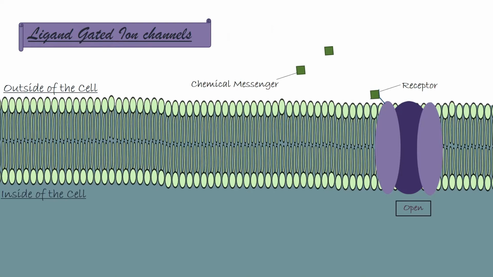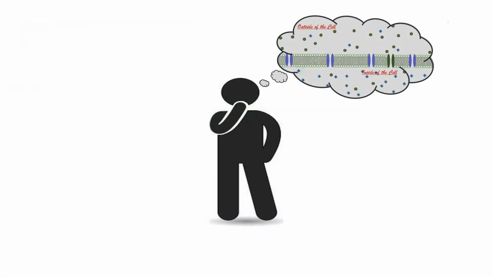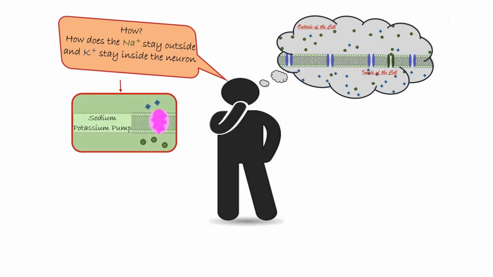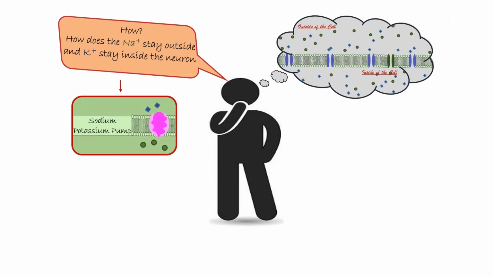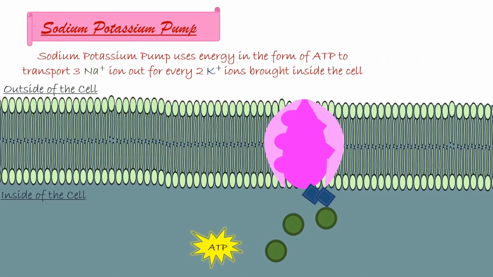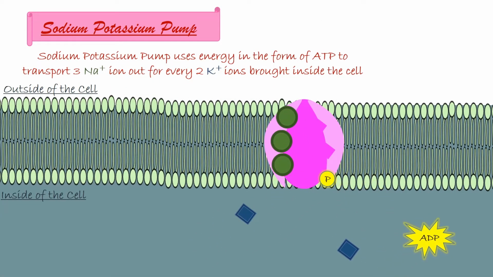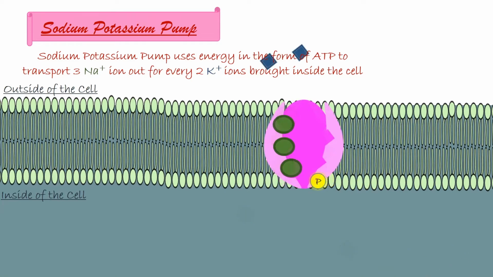You might be thinking that if the cell membrane allows ions to cross that easily, how does sodium stay outside and potassium stay inside the neuron? For that, there are sodium-potassium pumps on the membrane that pump sodium back outside and potassium back inside the neuron. The sodium-potassium pump uses energy in the form of ATP to transport 3 sodium ions out for every 2 potassium ions brought inside the cell. This process is a good example of active transport.